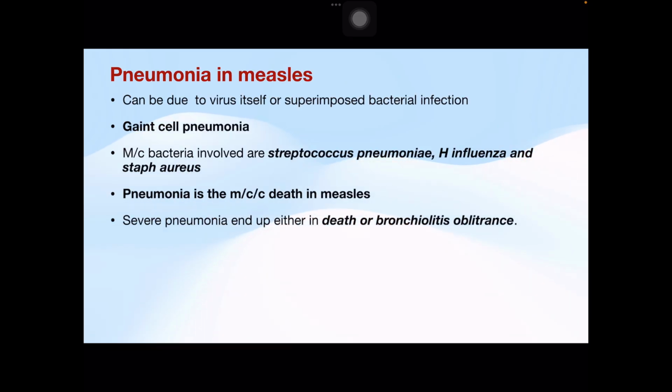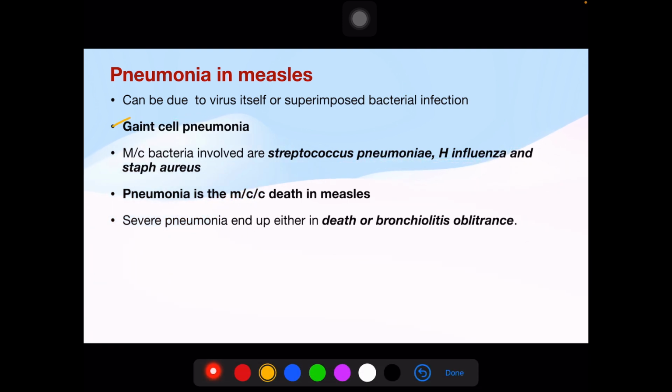Pneumonia in measles can be due to the virus itself or a superimposed bacterial infection, and the virus causes giant cell pneumonia because of necrosis and formation of giant cells at the respiratory epithelium. The most common bacteria involved are Streptococcus pneumoniae, H. influenzae, Staph aureus. This line is taken from Nelson.